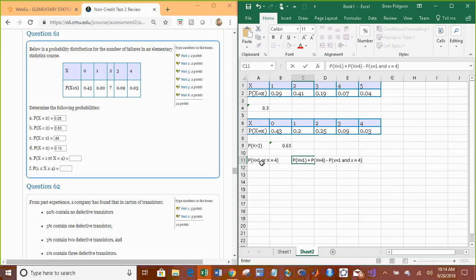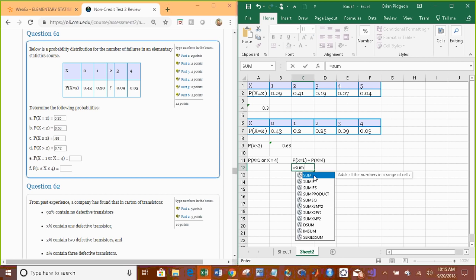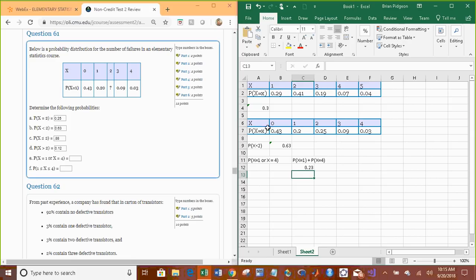It's technically the formula, but the chances of being 1 and 4 at the same time can't happen. Those two events are disjoint. You can't be the number 1 and the number 4 at the same time. So we know from our probability rules that if two events are disjoint, their joint probability is 0. So it's removed. So the sum of this, comma, and this, 1 and 4: 0.23.